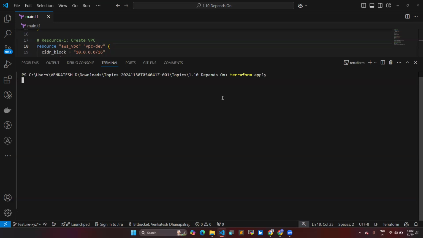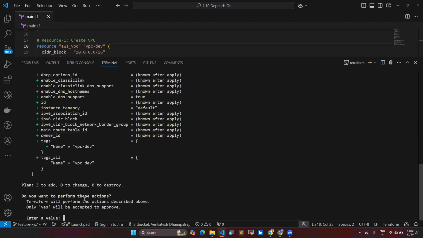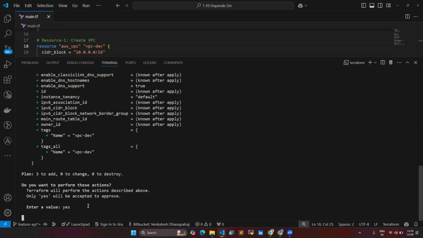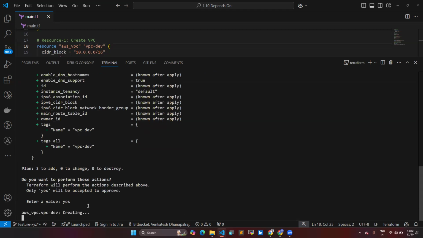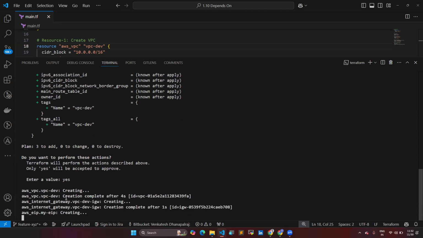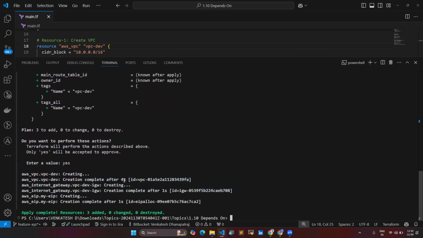After running the apply command, it will refresh our state file if there is one. We don't currently have a state file. After refreshing, it shows the plan again and asks us to enter yes or no. We are entering yes. Once we enter yes, it's going to create all the resources in order. You can see that now it's creating the VPC. After the VPC creation is completed in 4 seconds, it creates the internet gateway. Then after 1 second for the internet gateway, it creates the elastic IP. Now we have defined everything explicitly. That's why it's working like this.